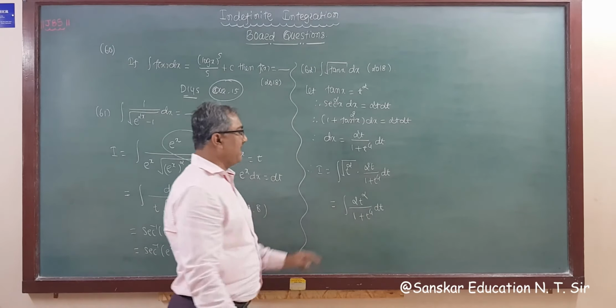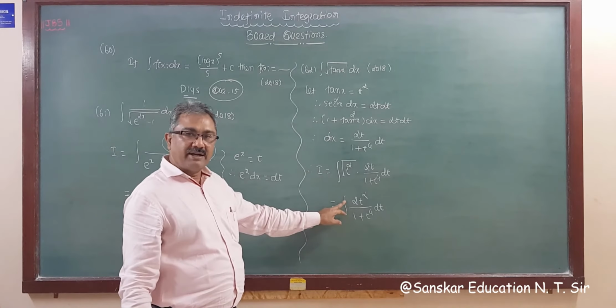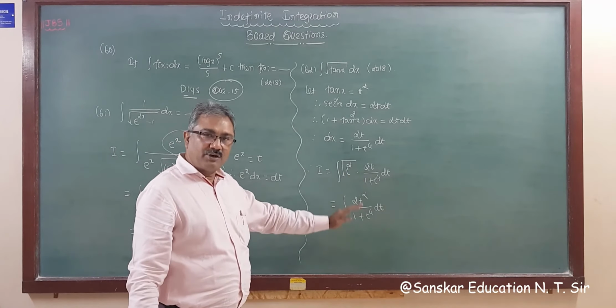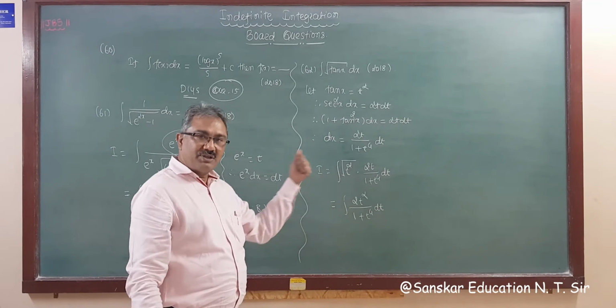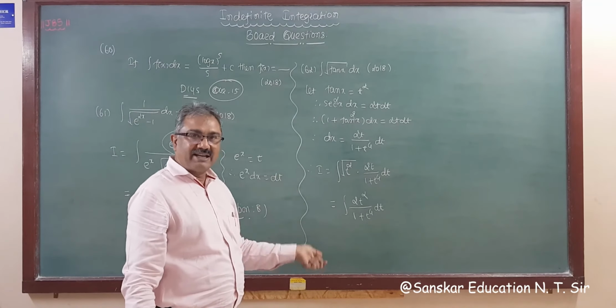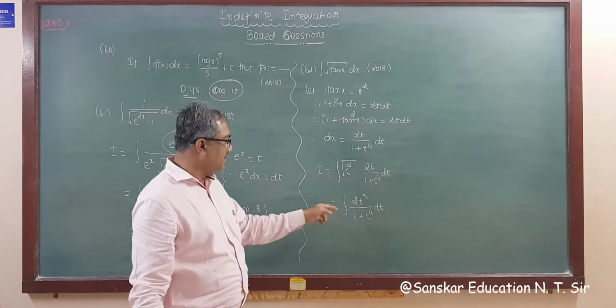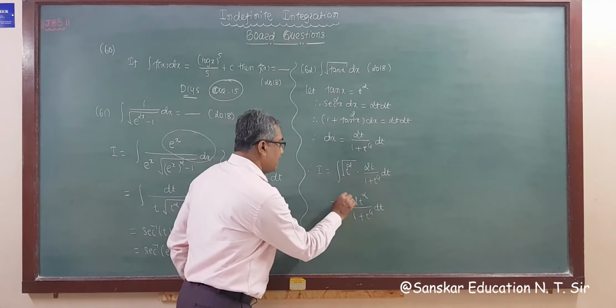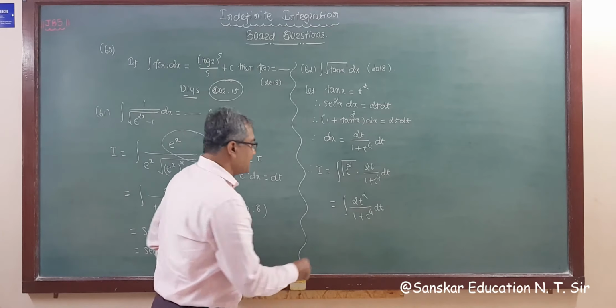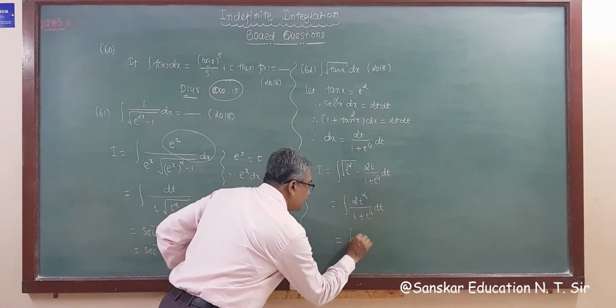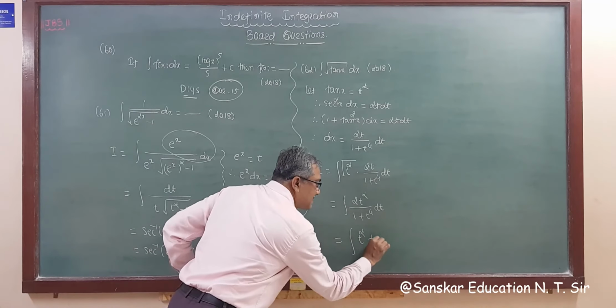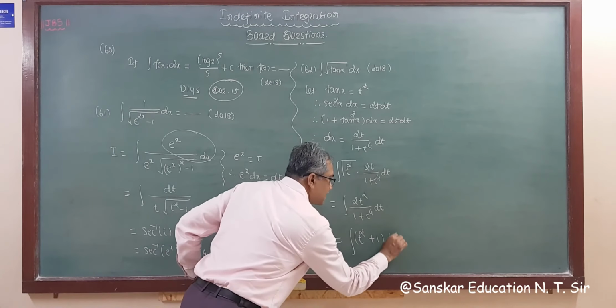This is a biquadratic form, with a square in the numerator and t raised to 4 in the denominator. Taking t square common, for that we require t square plus 1 or t square minus 1, but it is only 2t square here. So splitting this 2t square, this is equal to t square, adding plus 1 and subtracting 1.